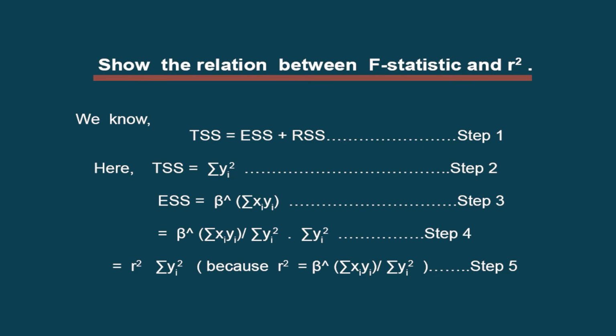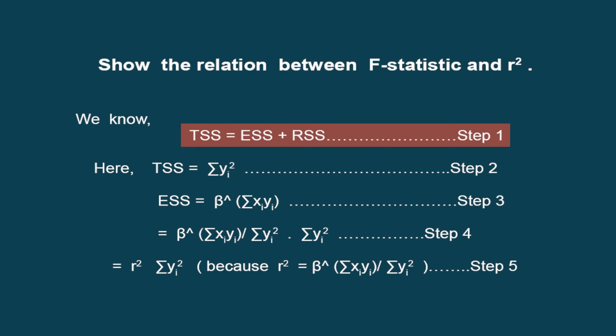Now, as we move on to show how we can go for the relationship between this F statistic, which is measuring the overall goodness of fit, and R square, which is the coefficient of determination. So in order to do this, we have to again start from the total sum of squares, which comes out to be in step 1. So we can observe TSS equals ESS plus RSS, which is in step 1.